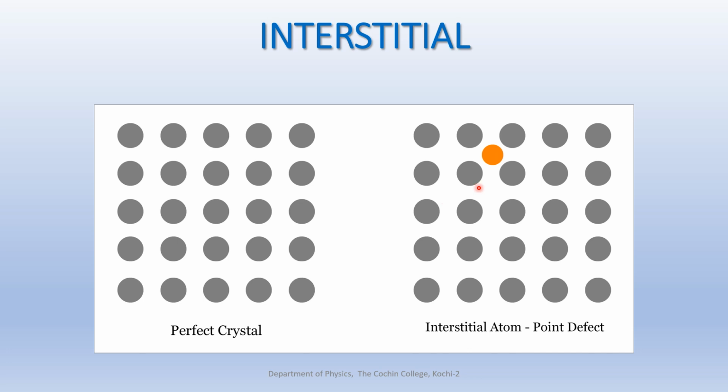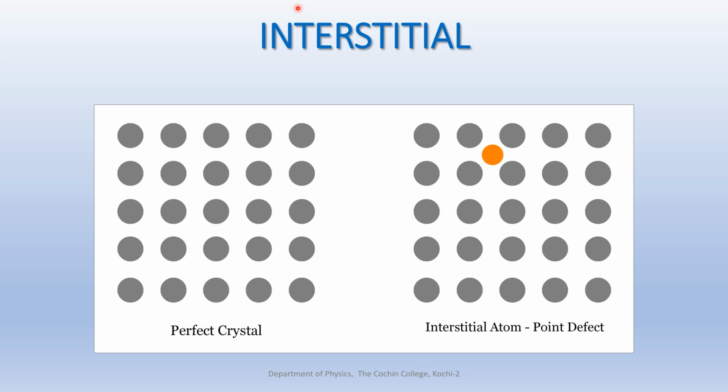So that is known as an interstitial impurity. It's also a point defect. An atom can enter the interstitial void only when its size is very small compared to the parent atom. Then only it can occupy that space between the parent atoms.